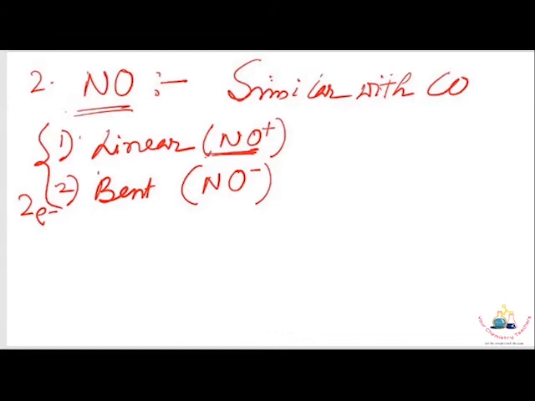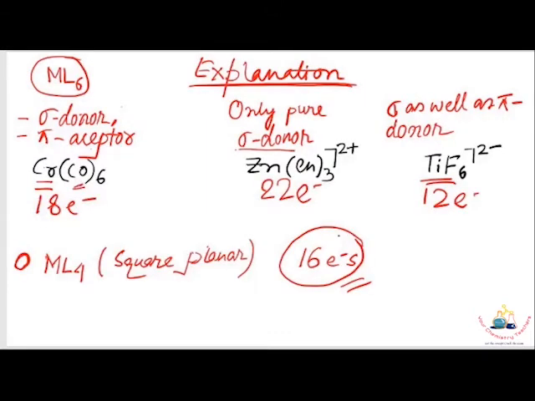NO plus is considered here because it is similar to the carbonyl ligand, carbon monoxide, in total electrons. Actually NO plus is isoelectronic with carbon monoxide, and both of the 2 ligands form complexes with the metal in linear fashion, and there is a similarity there. Now take a look at the 18 electron rule and its violation.